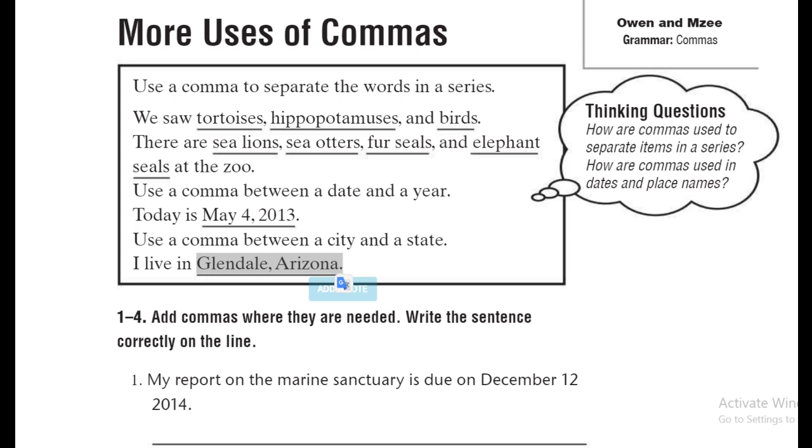Glendale is the name of a city. Arizona is the name of a state in America. So, between the city and the state, we are supposed to put a comma. It's the same thing when we are talking about Dammam and the Eastern Province. In this case, we are supposed to put a comma between Dammam and Eastern Province.